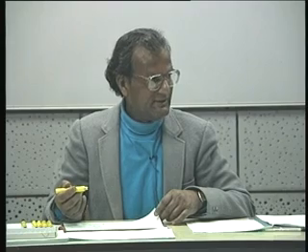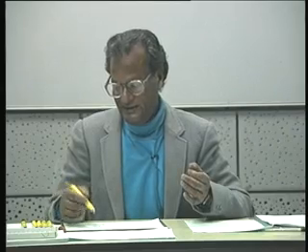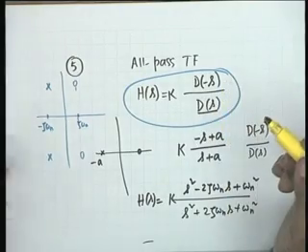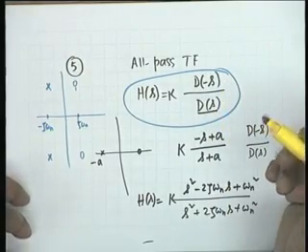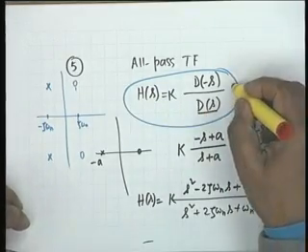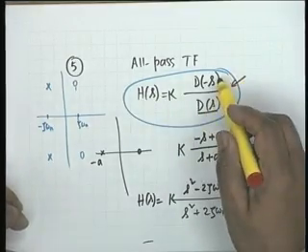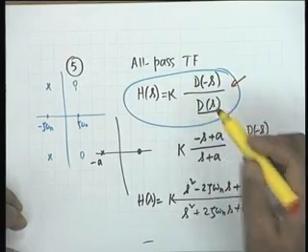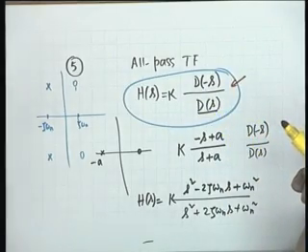The two polynomials are said to be related through a mirror image, which refers obviously to the roots of the polynomials. D of s roots are the poles, D of minus s roots are the zeros, and they are in mirror image with respect to each other. Now, if that is so, what can you say about the angle of D of minus s and the angle of D of s? The same, but with a change of sign.